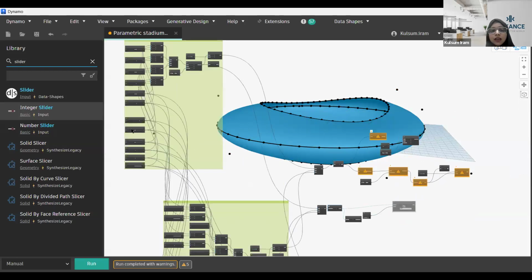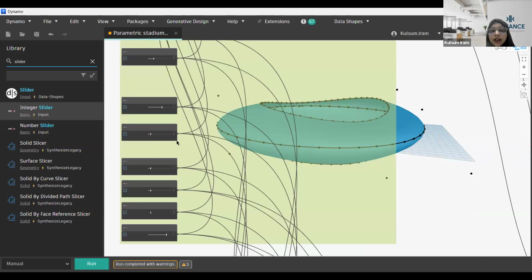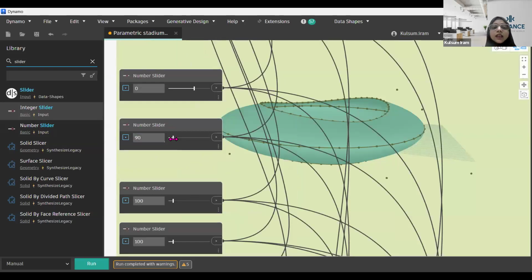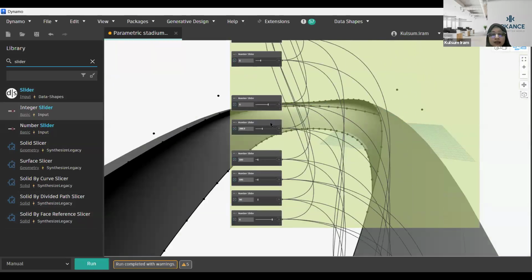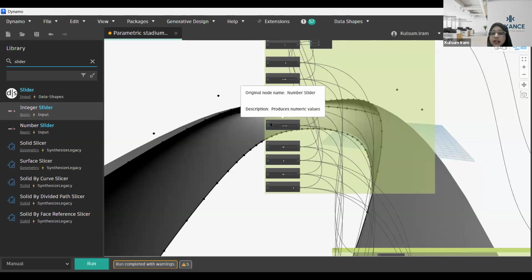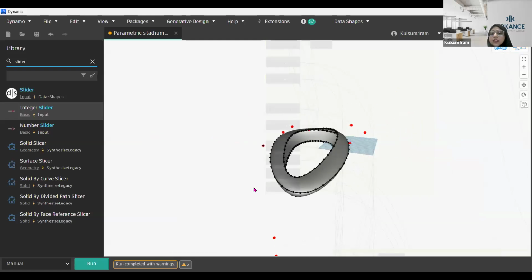And once I press Control B, now you can see if I change any Z value, any number slider over here, because these are connected or have been created using points. And when I choose these points to be movable, they will change position and location. And after changing the position and location, the geometry will also change. Once I click on run again, your geometry will change accordingly. As I selected only one slider and changed it, it changes the whole geometry of your stadium. So you can use this particular method to create your stadium and change the geometry according to your need.